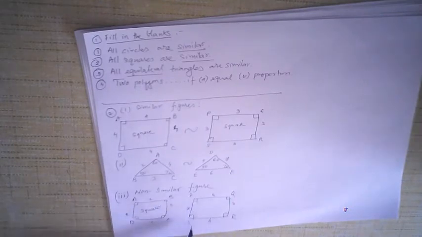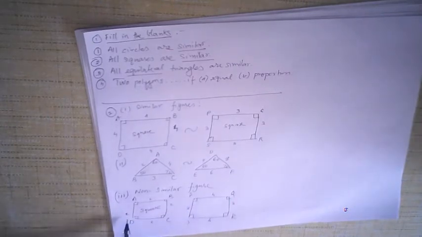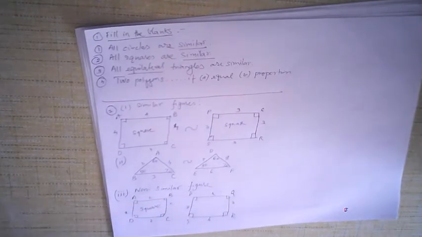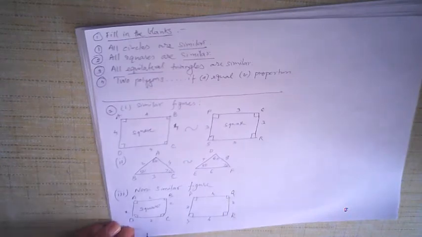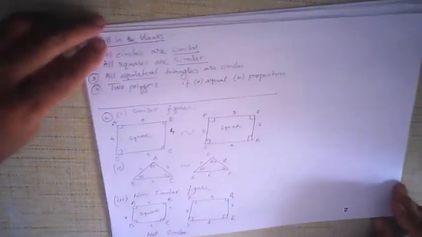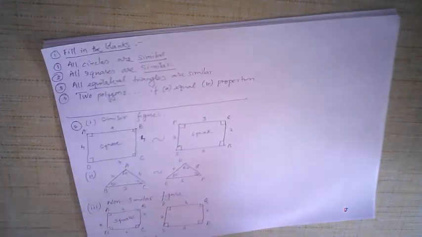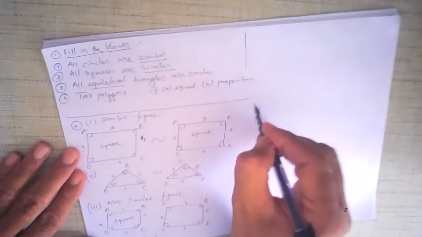AD upon PS is 2 upon 3, but AB upon PQ is 2 upon 4, that is half, and therefore not similar, okay. They are not similar. In the same way, I can take two triangles, different angles and different sides. They would also not be similar, okay.